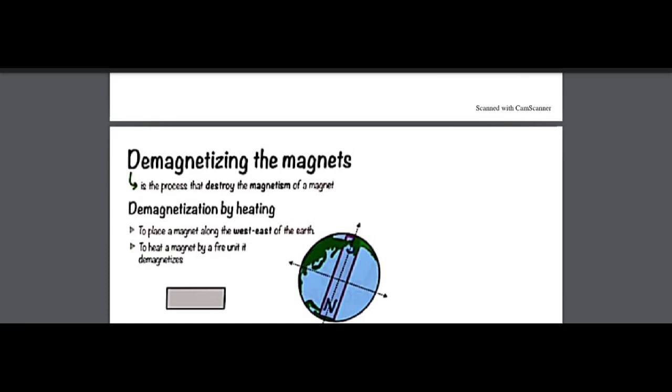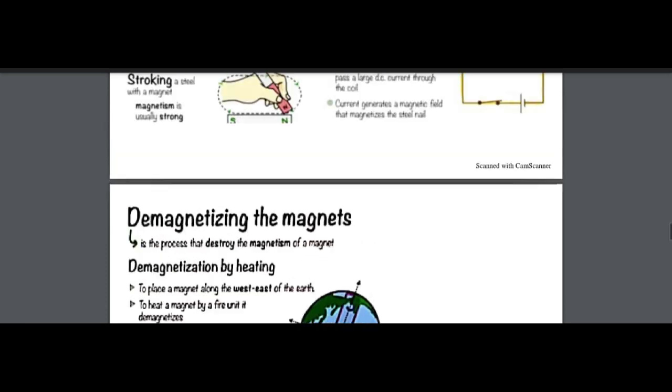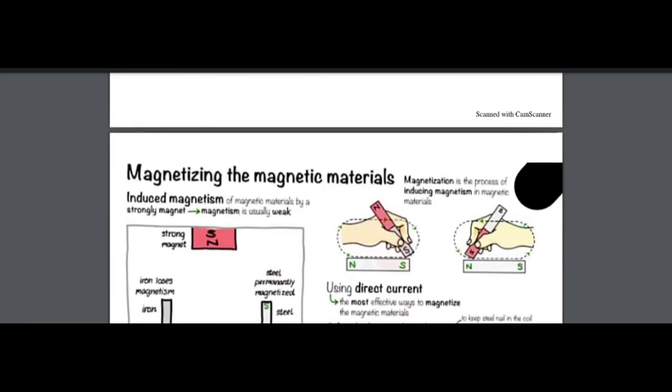Okay, before doing this, we have to write a few heading points of magnetizing material. Start writing it. Let me know when you're ready. I will speak and you have to write. Now, what are the methods that we can magnetize a material that is demagnetized? Can I start?